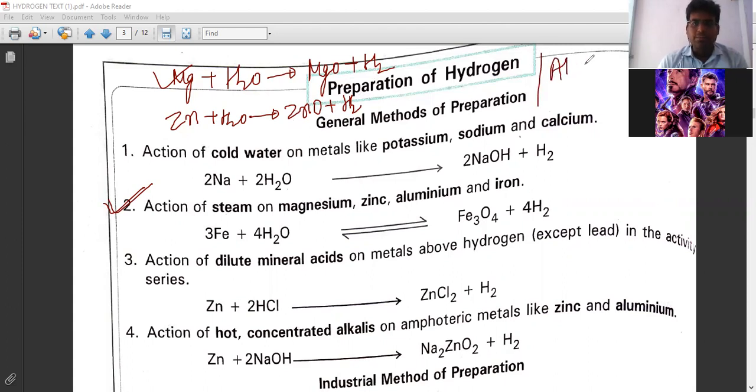Now write for aluminum. When aluminum reacts with steam of water, it will produce Al2O3 and hydrogen gas will come out. Do you know how to balance? Not balanced. So balance for oxygen and aluminum also. Al is 2 Al, and then we add a 3, and then a 2 in front of Al. Okay, good. So I have also balanced for you. So write these three reactions, then I will explain next.